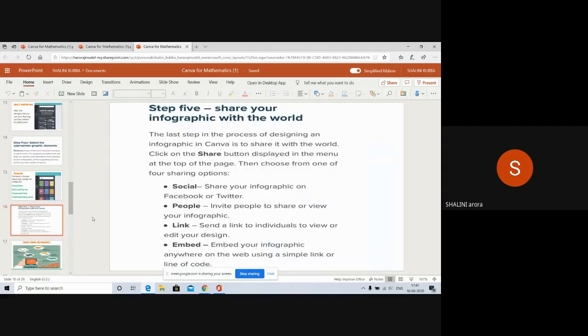After creating your infographic using elements, you can share it with the share button displayed in the menu at the top of the page. You can share it on social media, with people using a link, and you can embed it somewhere also.